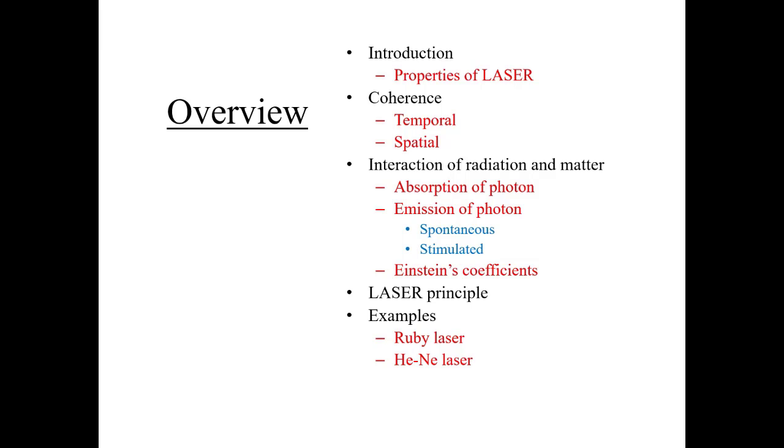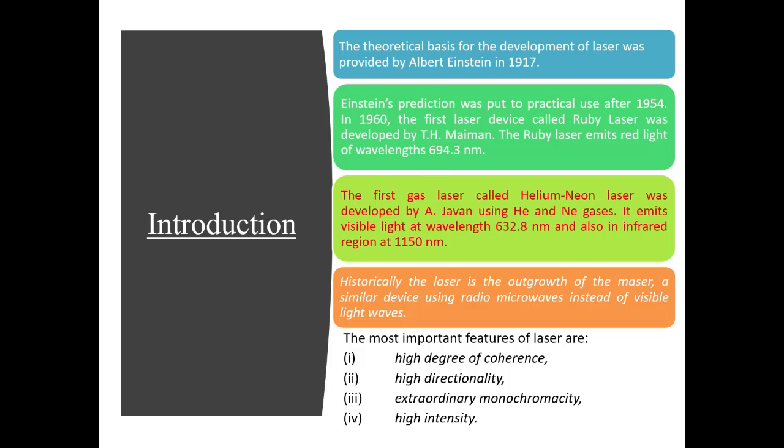In this, I shall explain the coherence of light, stimulated absorption and emission, and spontaneous emission of radiation. A few examples of laser will also be discussed after explaining the principle behind laser production. So, the theoretical basis for the development of laser was provided by Einstein in 1917. Einstein's prediction was put to practical use after 1954, and in 1960 the first laser device, called ruby laser, was developed. It was a solid-state laser.